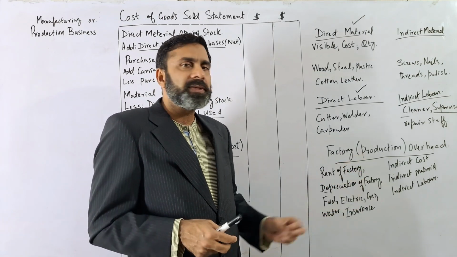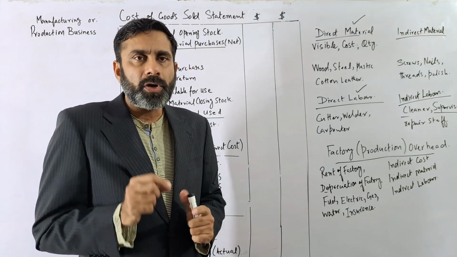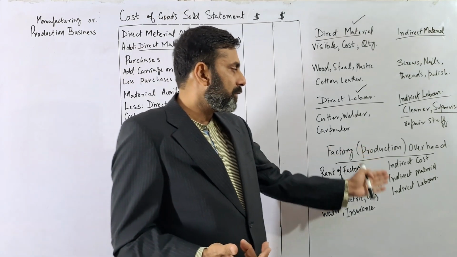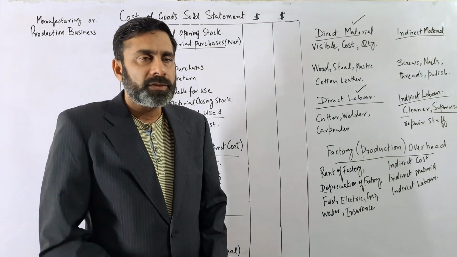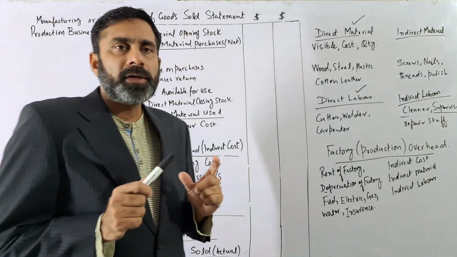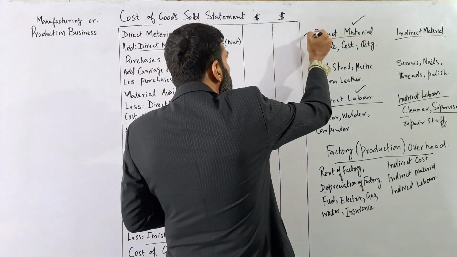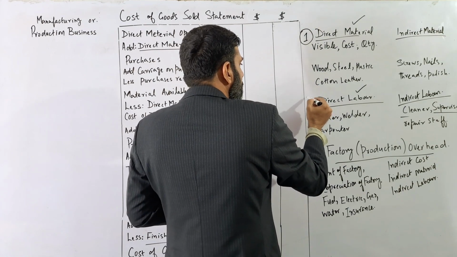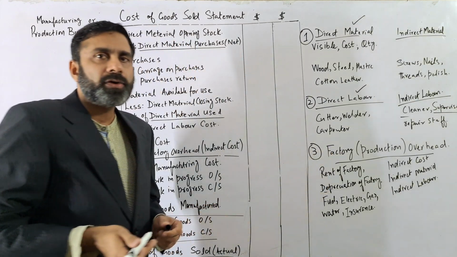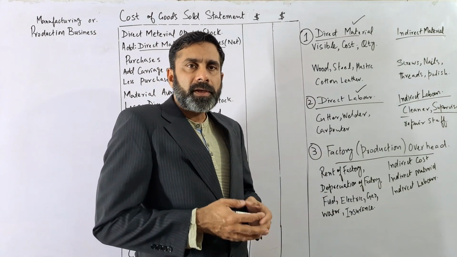So all the expenses which are directly attributable to the production are considered as cost, and in the cost they will be considered as the factory overhead cost, the production overhead cost, or simply the indirect cost. So while producing something we have mainly three parts of the cost that we are focusing on. The first is the direct material, the second is the direct labor, and the third is factory overhead or indirect material. These are the main three costs of the production.